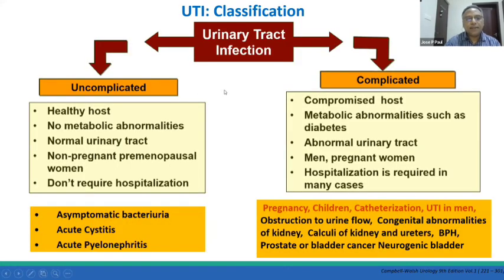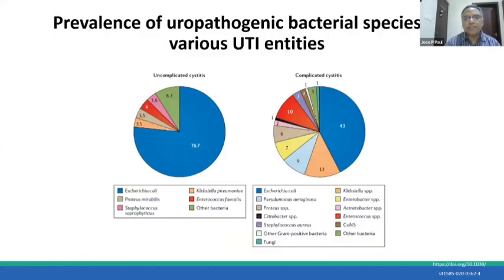Urinary tract infections can also be classified as uncomplicated UTI and complicated UTI. Complicated UTI occurs in a complex host, someone with a metabolic abnormality like diabetes or an abnormal urinary tract. In pregnant women, hospitalization is required in many cases. Usually there is an obstruction to urinary flow, congenital anomalies of the kidney, calculi of the kidney and ureters, benign prostatic hypertrophy, prostate or bladder cancer, and neurogenic bladder. All these are settings in which complicated UTI occurs. And in a transplant scenario, it is also a complicated UTI.